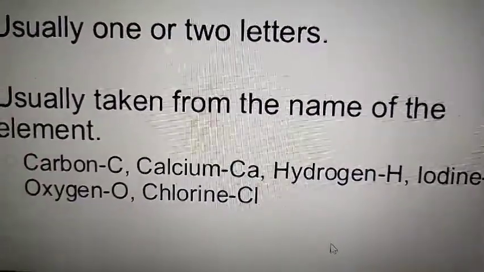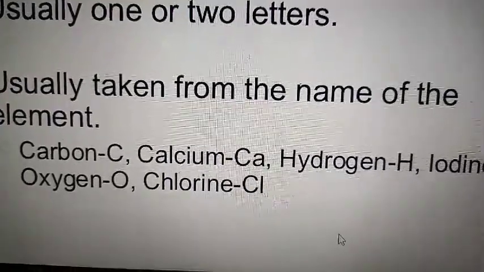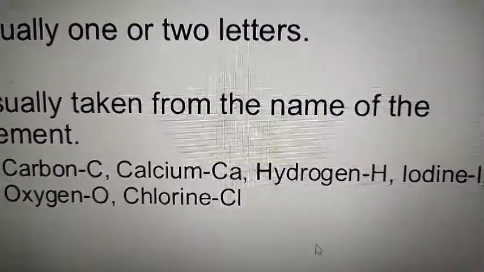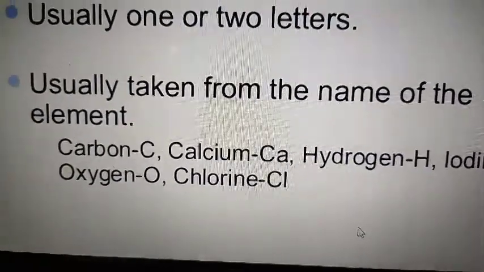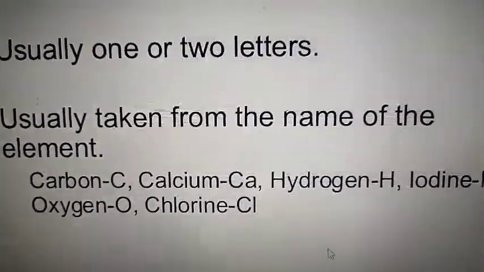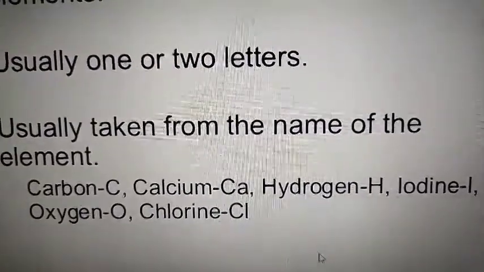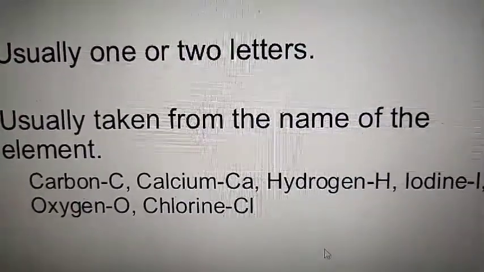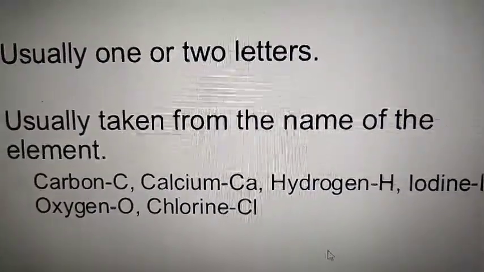Calcium, 40 grams of calcium. Oxygen, 16 grams of oxygen. Hydrogen, 1 gram of hydrogen. Chlorine, 35.5 grams of chlorine. So this is the significance of a symbol.